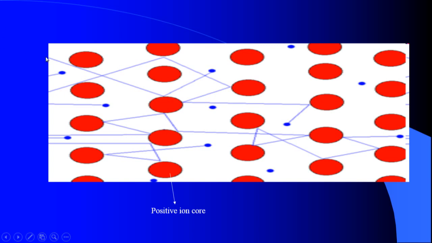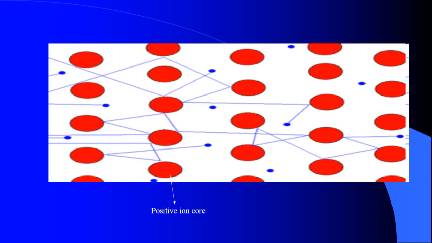We can see that this electron coming in a straight line is scattered by this positive ion core and diverted to another direction. Similarly, another electron enters and is scattered here, going in a random direction. Likewise, all electrons find restriction because of the scattering process, and this results in some sort of disturbance.